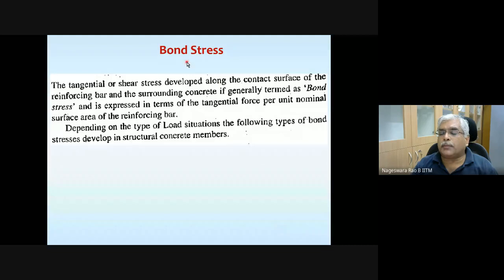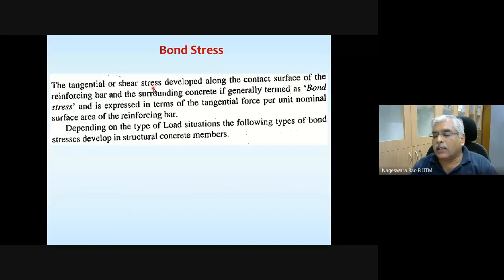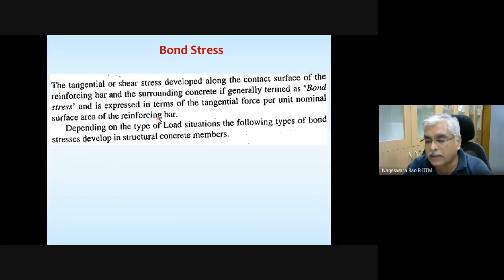And bond stress. What is this bond stress? It is nothing but the tangential or shear stress developed along the contact surface of the reinforcing bar and the surrounding concrete, and it is generally termed bond stress. And it is expressed in terms of tangential force per unit nominal surface area of the reinforcing bar.